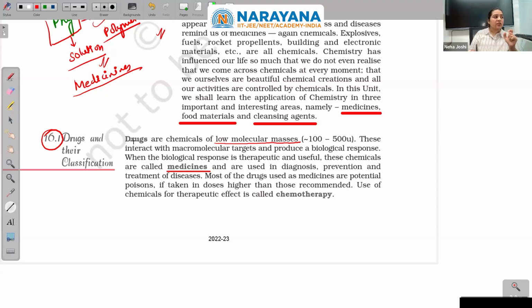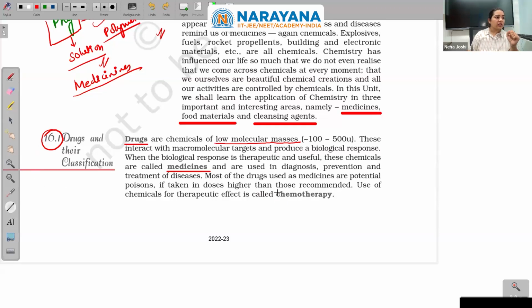They are called medicines when they are having a positive impact, and are used in diagnosis, prevention, and treatment of diseases. Most of the drugs used as medicines are potential poisons also, if taken in doses higher than those recommended. Use of chemicals for therapeutic effect is known as chemotherapy.